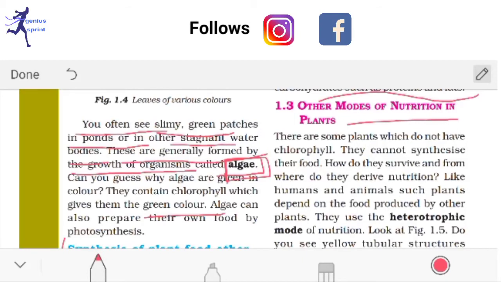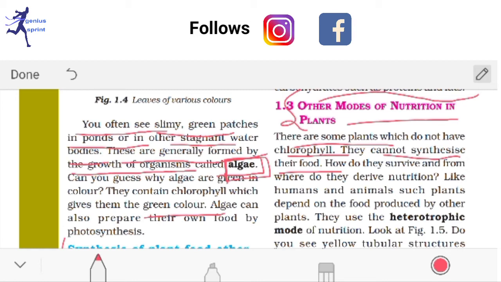The next part is other modes of nutrition in plants. That means, what are the other modes of nutrition? See, there are some plants which do not have chlorophyll. They cannot synthesize their food. So can I say there is any plant which does not have chlorophyll?